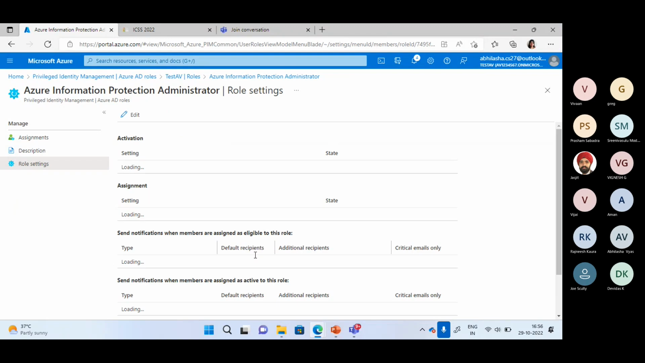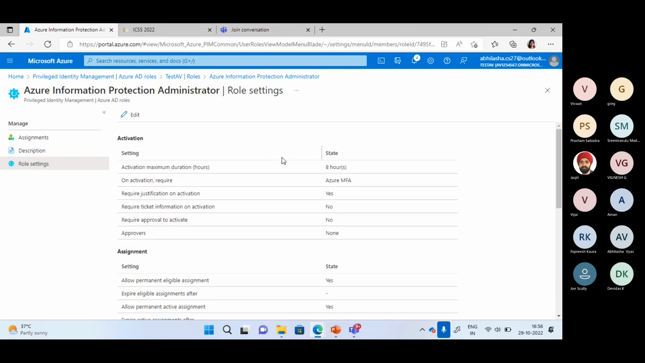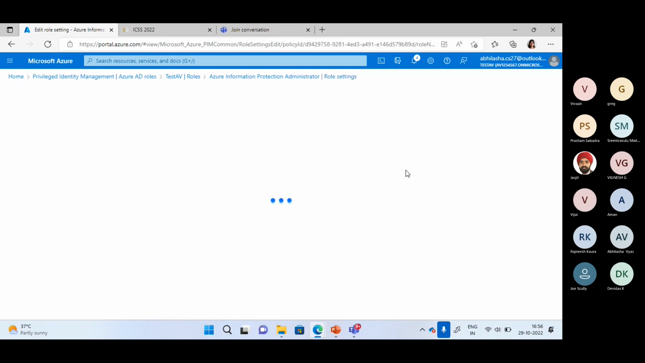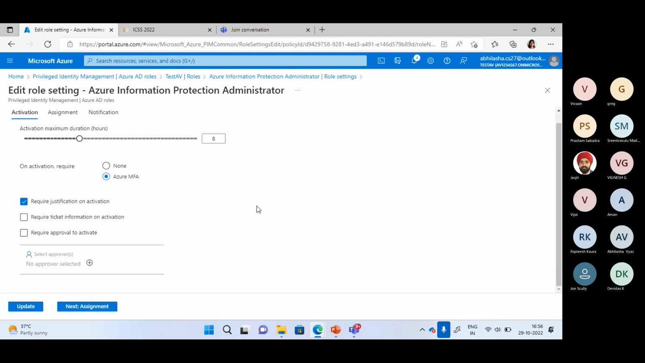And these are the default settings which are given for this specific role. You all can see that activation maximum duration by default is given as 8 hours, but I don't want this activation. I want only 30-minute activation for this role, maybe 1 hour activation for this role. I can do this editing part, updating part. So what I can do is I can go to edit and then I can work on this particular role setting based on my requirement.